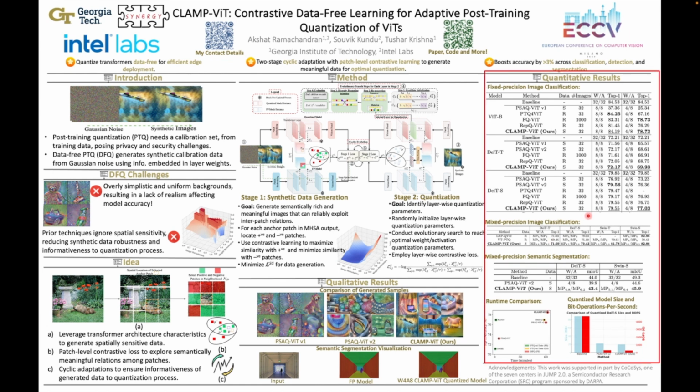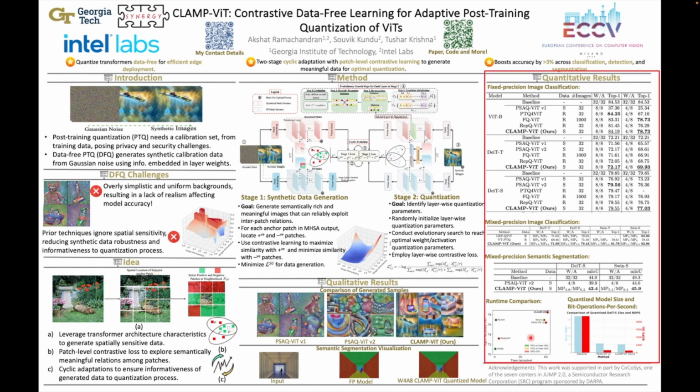Importantly, CLAMP-ViT is the first data-free quantization technique to achieve mixed precision quantization on a variety of vision tasks. Here we show results for 2 tasks: image classification and semantic segmentation. Clearly, CLAMP-ViT achieves comparable and even better performance compared to other data-dependent mixed precision quantization techniques and achieves a higher compression factor compared to these techniques.